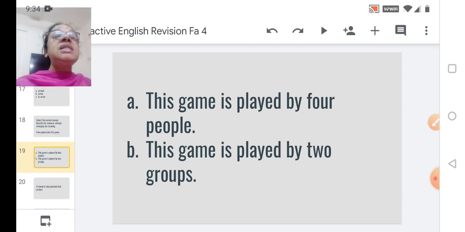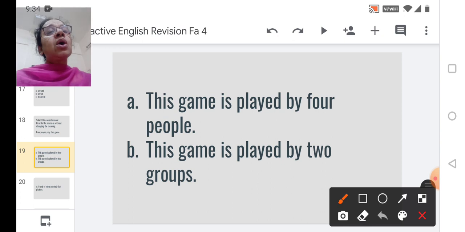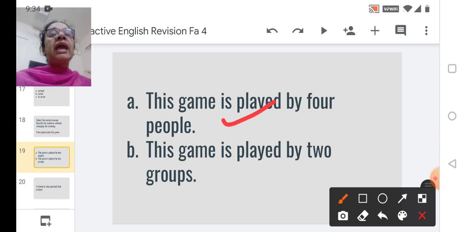Option A. This game is played by 4 people. B. This game is played by 2 groups. But if you see in the question, nothing was mentioned about 2 groups. So obviously the answer is the first option A. This game is played by 4 people.